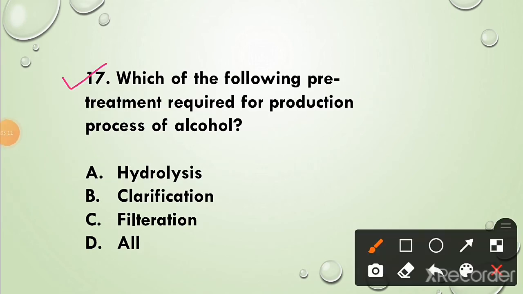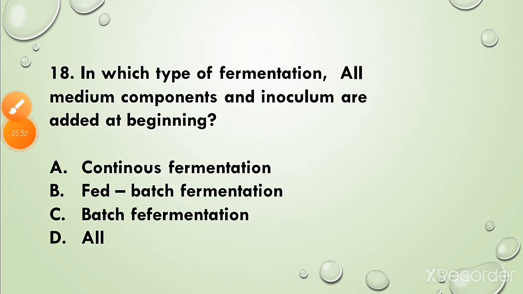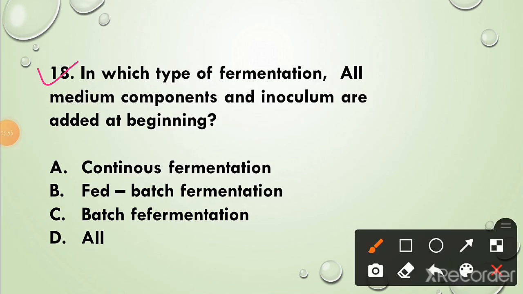Question 17. Which of the following pre-treatment is required for production process of alcohol? The correct answer is option D, all. Hydrolysis, clarification and filtration are the pre-treatment required for the process of alcohol production. Question 18. In which type of fermentation are all medium components and inoculum added at the beginning? The correct answer is option C, batch fermentation. In batch fermentation, all medium components and inoculum are added at the beginning.